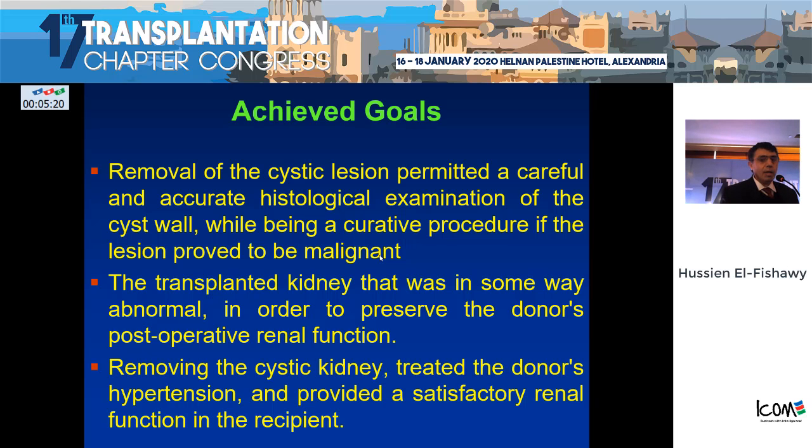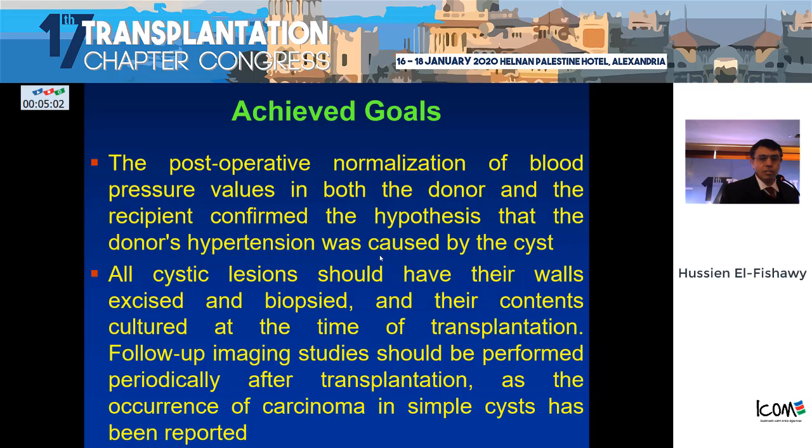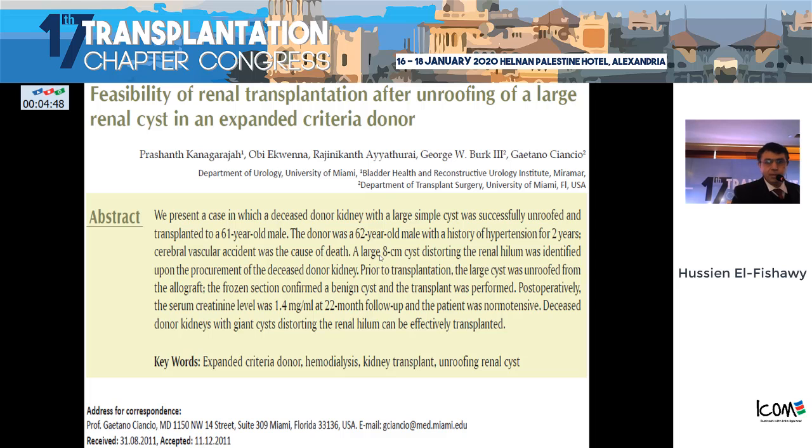Number one, you have removed this cystic lesion, and of course you don't know the future of malignant transformation. Number two, you have gotten rid of this abnormal kidney from the donor. Number three, the donor improved from his hypertension and became towards normal. And I have the time for proper excision and analysis of this cyst so that I can decide my action if I have malignancy in this cyst.